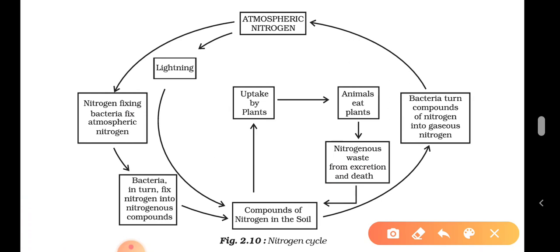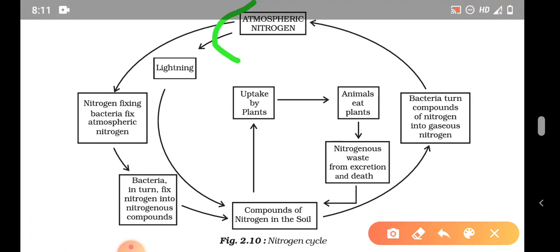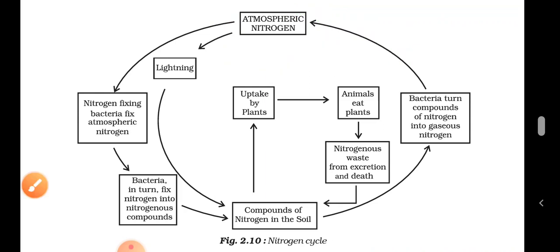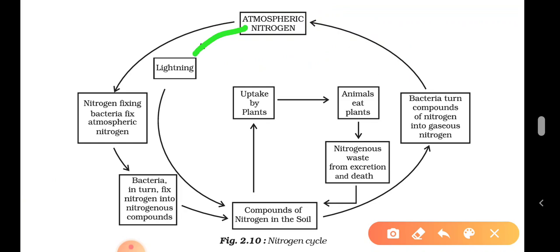Let me start with atmospheric nitrogen, 78%. If lightning occurs while raining, the atmospheric nitrogen after lightning will become compounds in the soil.